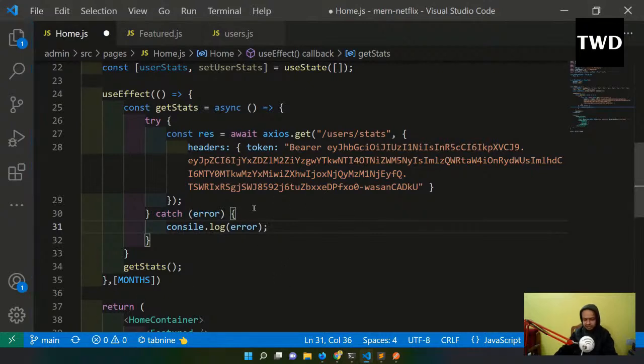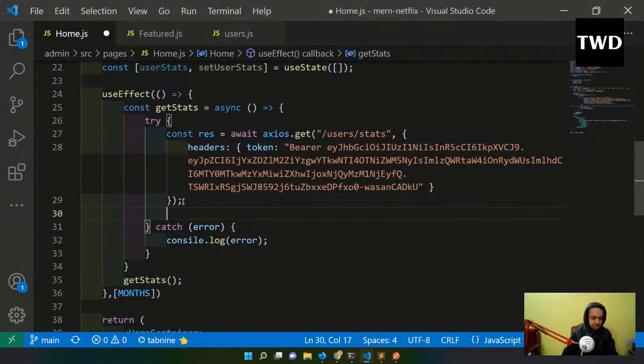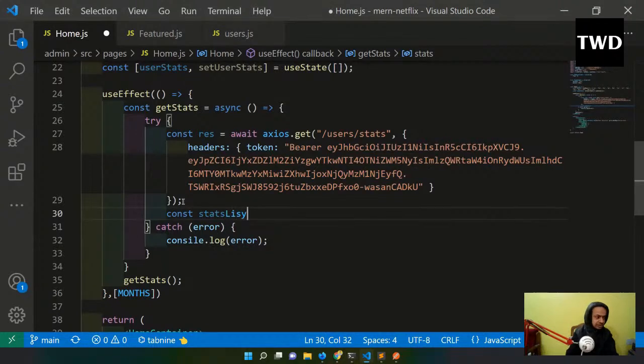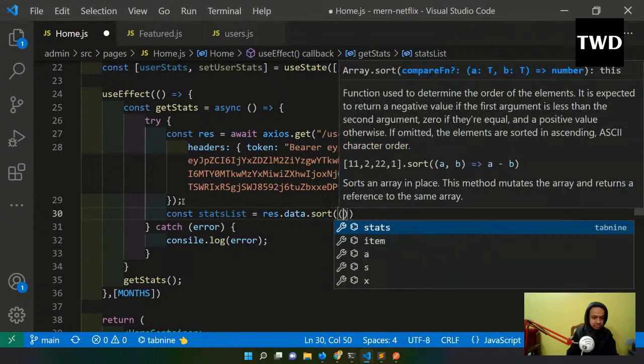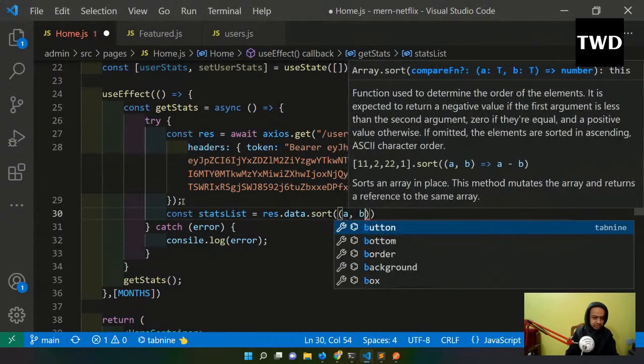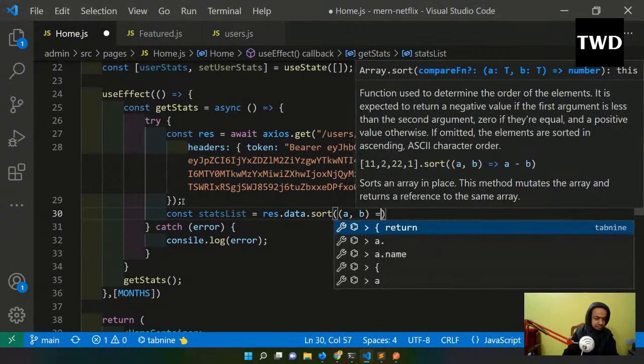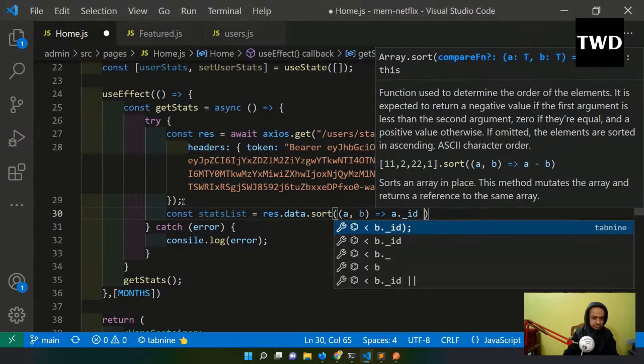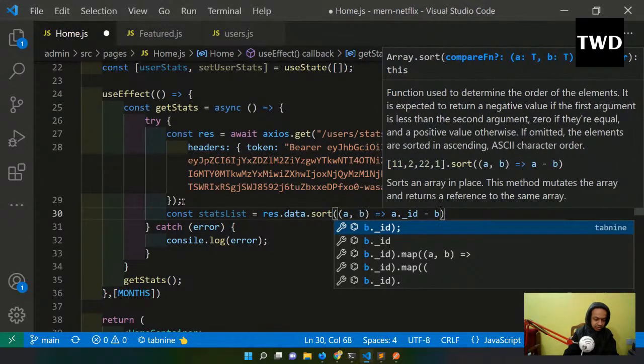the data which will come is not sorted, so we have to sort the data, and we'll sort the data with the famous sort method. Okay, so we'll do that. const statsList equal to res.data.sort(a, b) a._id minus b._id.